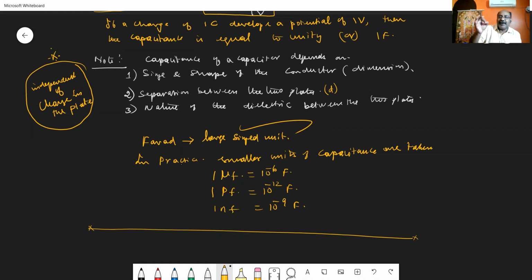And a very important concept: the capacitance of the capacitor depends only on the size and shape of the conductor and not on the charge given to the capacitor or conductor.